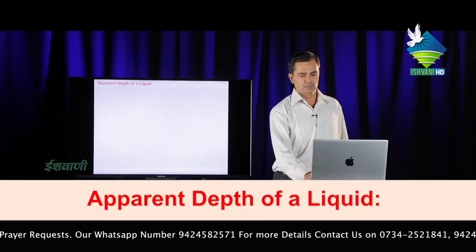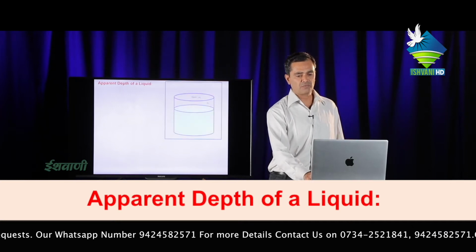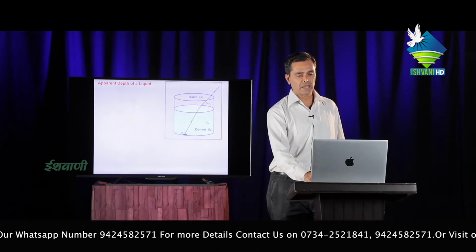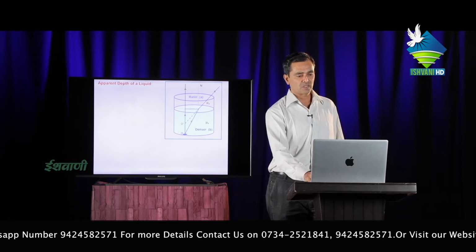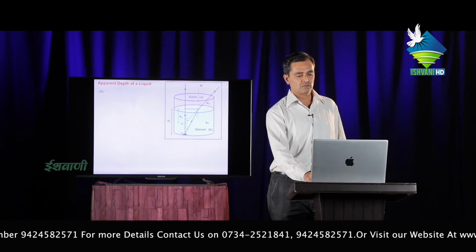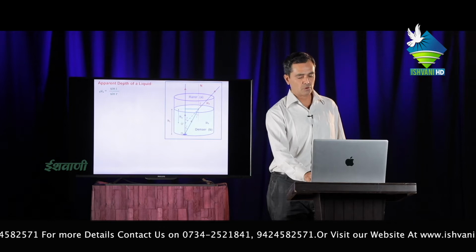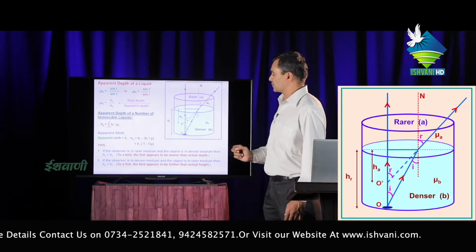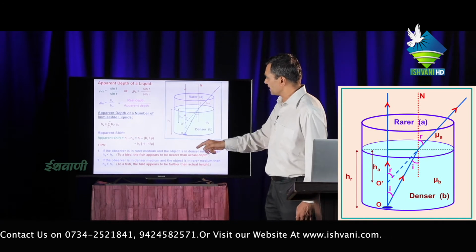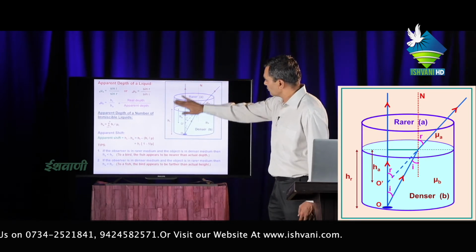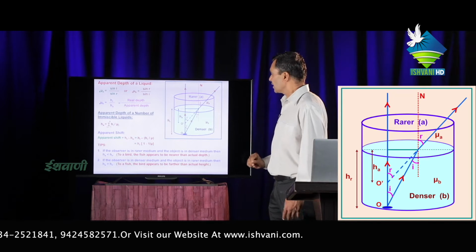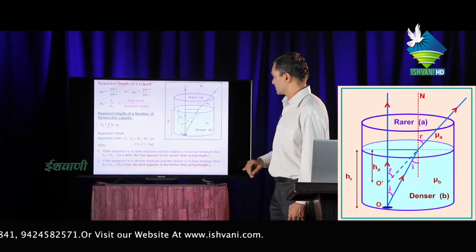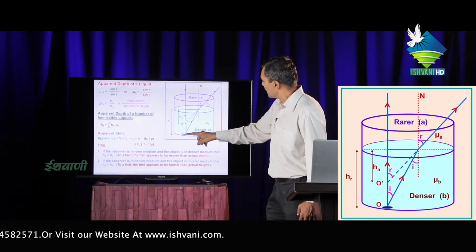Next slide, apparent depth of liquid. Apparent depth means depth which only appears, not the actual one. Now let us consider one point object O present in water filled in a container. There are two light rays, this is one and this is the second.